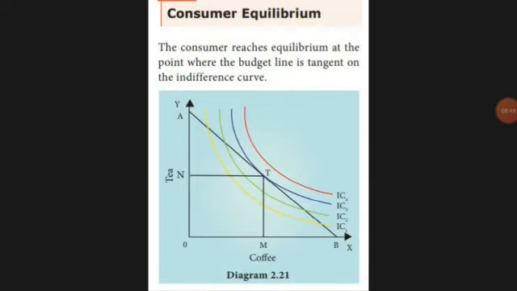Next, see consumer equilibrium. Consumer equilibrium means using my income. That means the budget line is there, no? That is the blue color line. You can see the straight tangent line, it slopes down. That is called a budget line. That line is the income line, my salary. With that income, I have to get more satisfaction using the two commodities. Means அந்த காசை வச்சு எந்த பொருளை வாங்கினா எனக்கு நிறைய satisfaction வரும், அதுதான். So where the curve meets the tangent line, that is called equilibrium. I should get equal satisfaction using my income and buying the product.